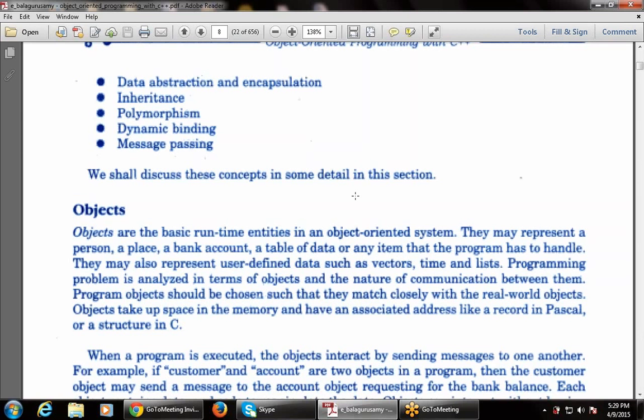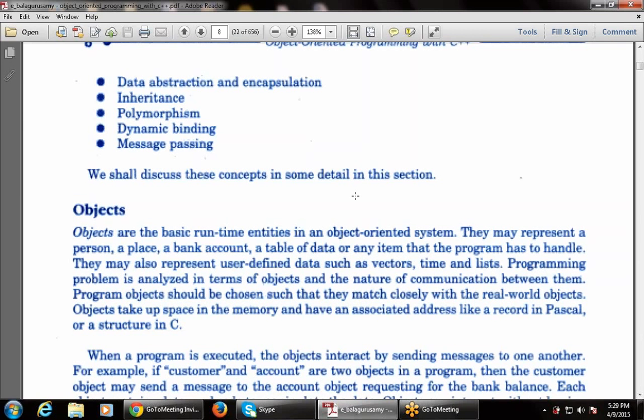That is, how to communicate between these objects. Program objects should be chosen such that they match closely with the real world objects. Objects take up space in the memory and have an associated address, like a record in Pascal or a structure in C.